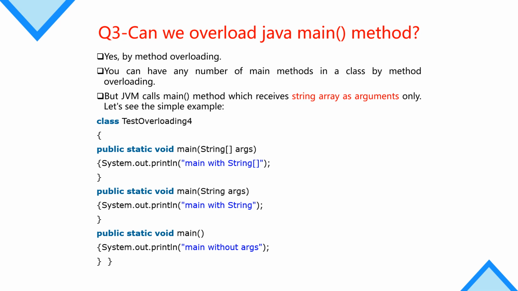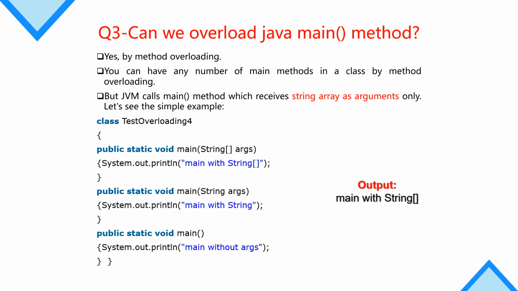As we discussed in this bullet, the JVM will call only the method which receives the string array as an argument. So we will receive the output main with String array. It will call the first implementation of the method.